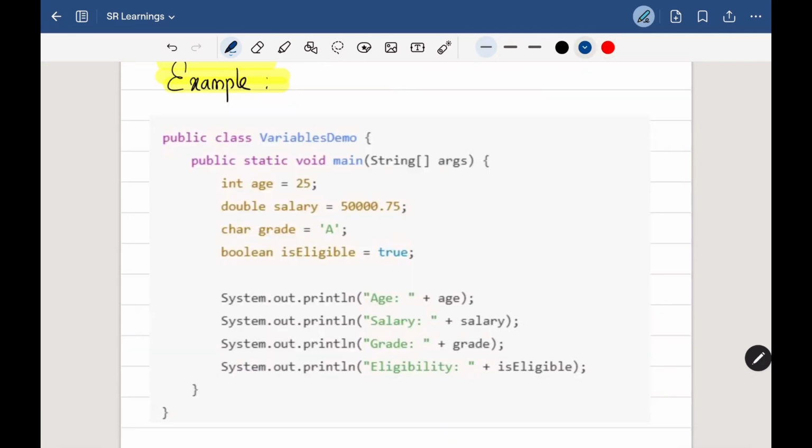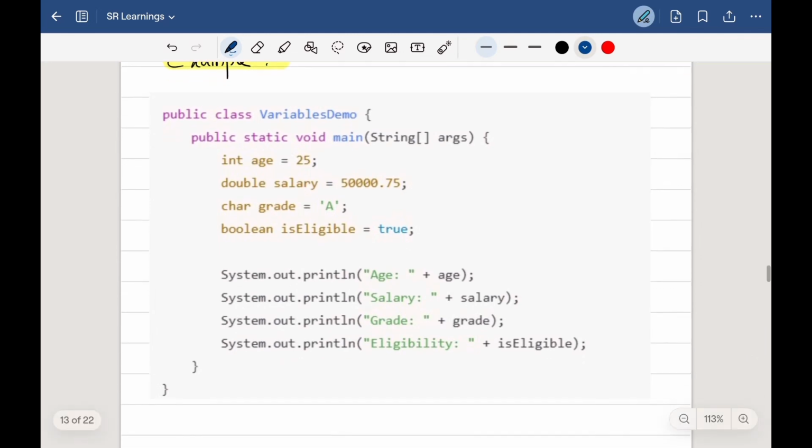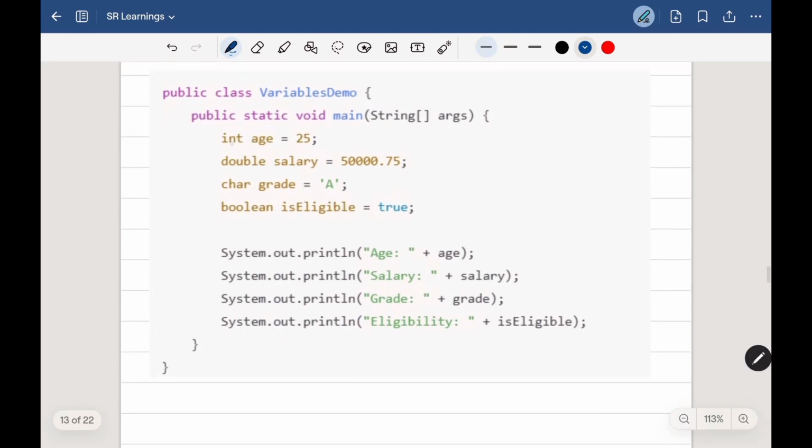So here is an example program for this data type and the variables. Here we are declaring one variable with the data type of int, which means it can store an integer, and age is the variable name here, and we are assigning 25.